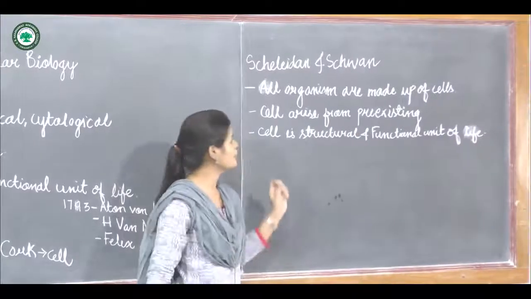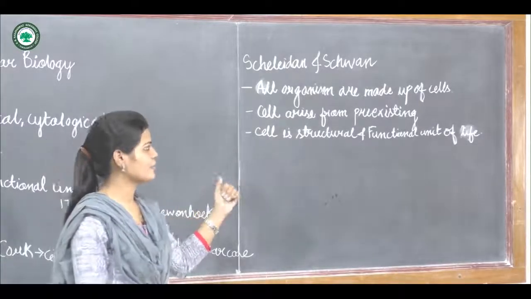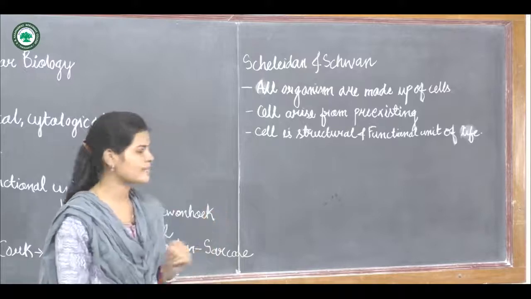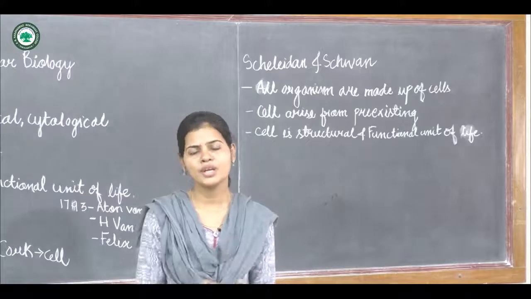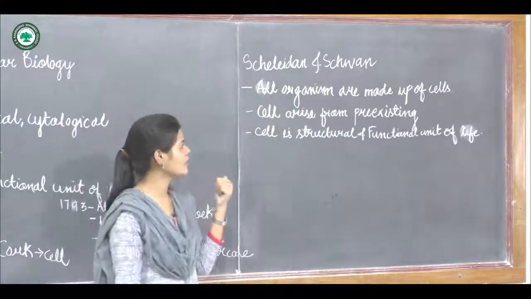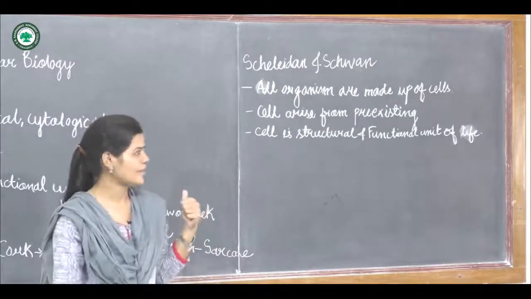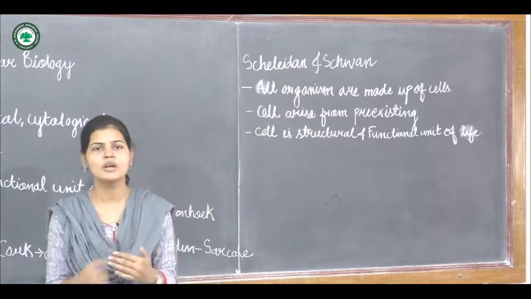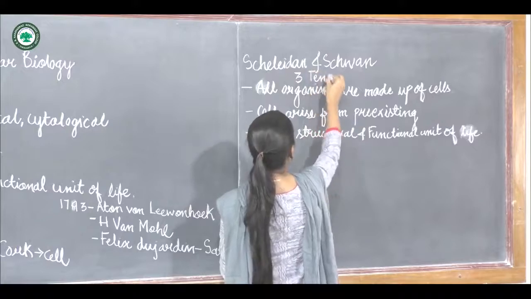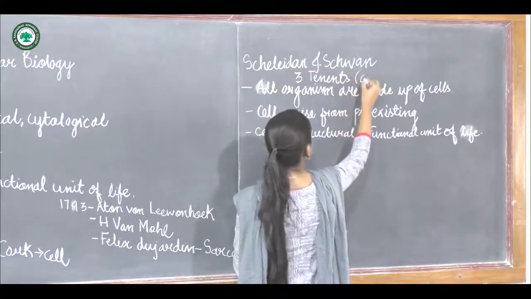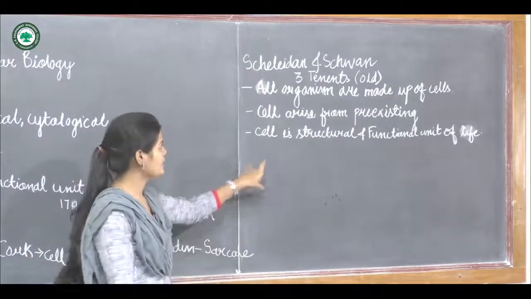So these are the 3 points: all organisms are made up of cells, next is cells arise from pre-existing cells, and the third is the cell is the structural and functional unit of life. So these were the old theory which was given by Schleiden and Schwann. Later on, 3 more points were added to the Schleiden and Schwann theory. So these are the 3 tenets which were given in the old cell theory.